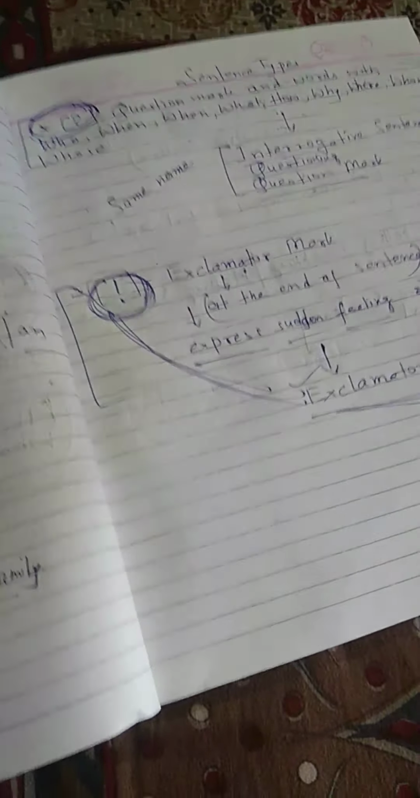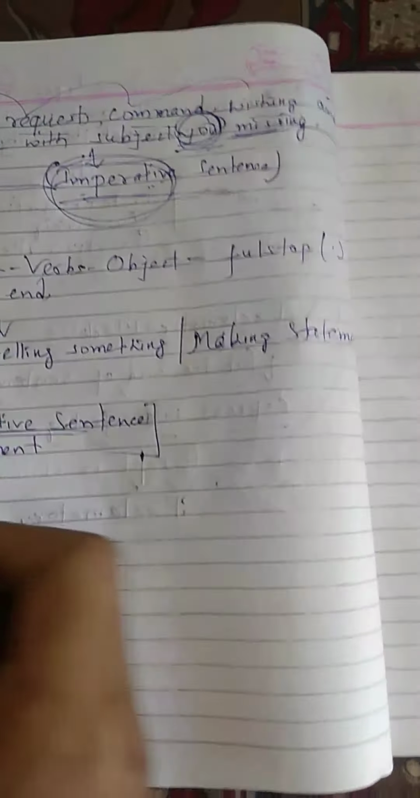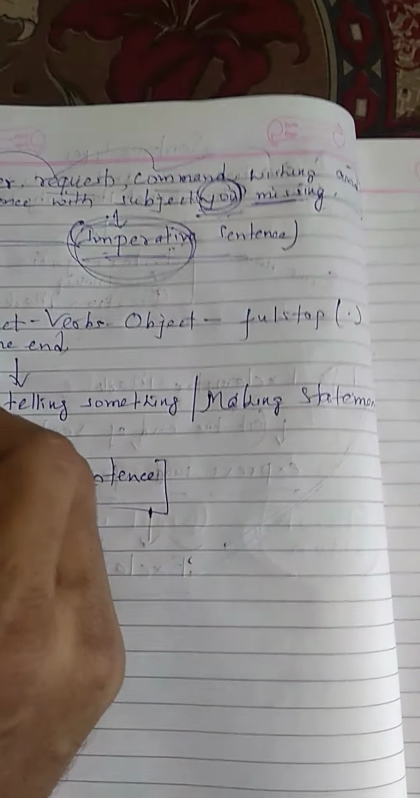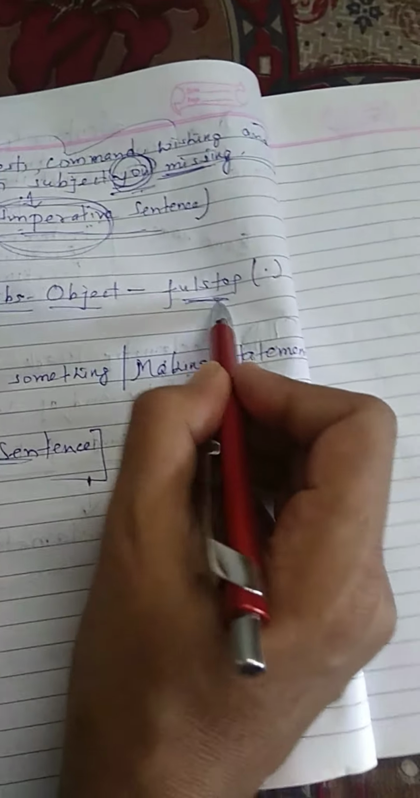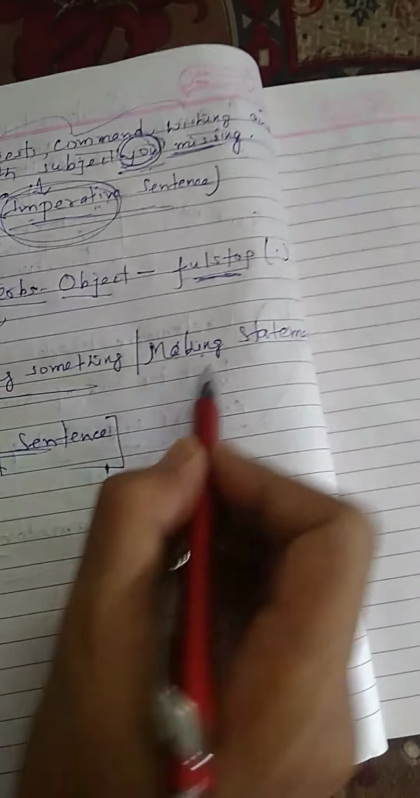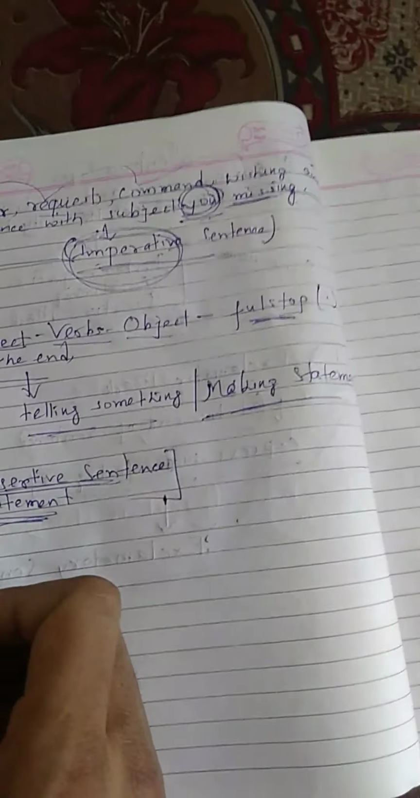So, interrogative sentence, exclamatory sentence, and imperative sentence, and all other sentences are assertive sentences or statements. There must be subject, verb, object, and a full stop at the end of the sentence. At the end of the sentence there will be a full stop, and it is telling something or making a statement. Such a type of sentence is called an assertive sentence, also called a statement. Thank you.